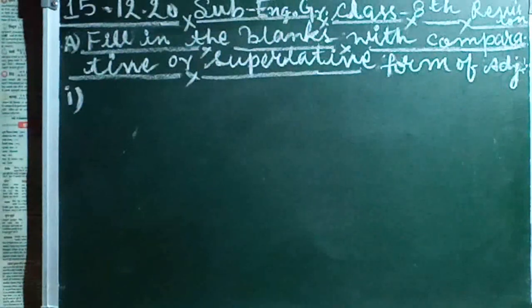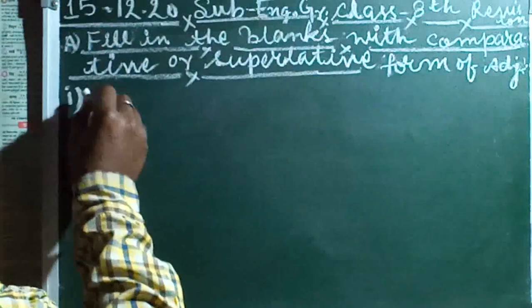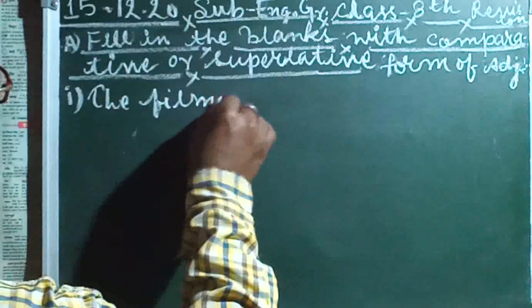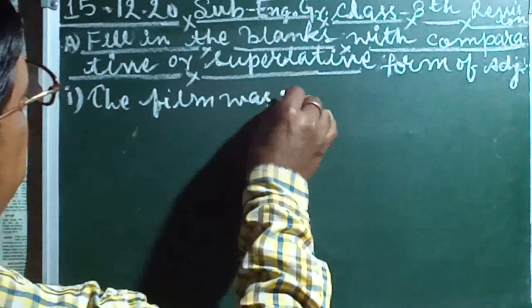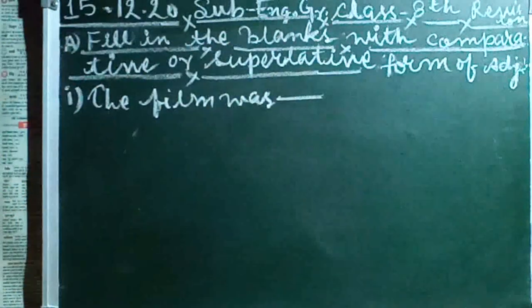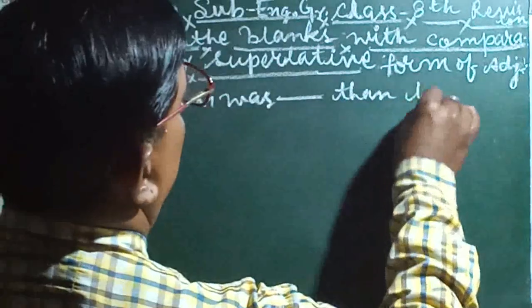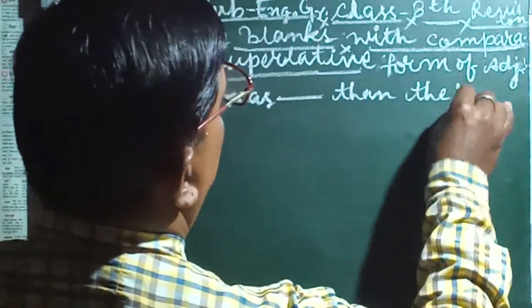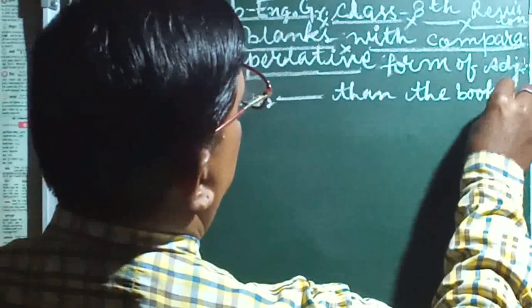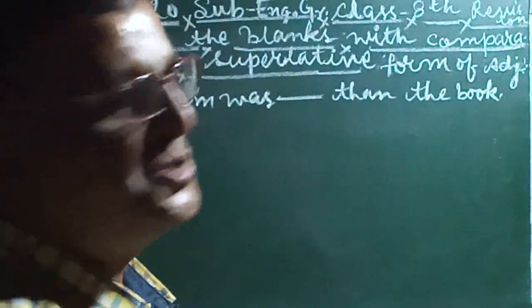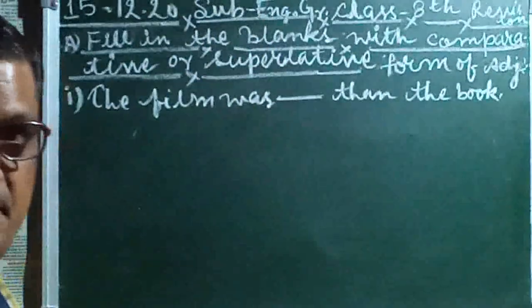Number 1, what is the film was? Then the book. The film was. This is fill in the blanks there is. Then the book exciting. We write here, then the book, and in blank it is written here. In option there is exciting. You can see in a book, this is already given here.